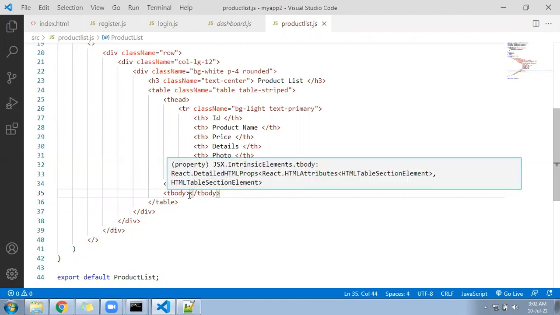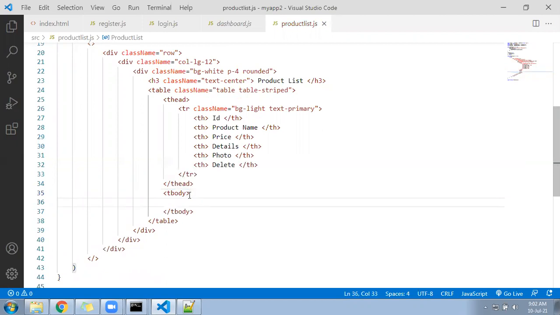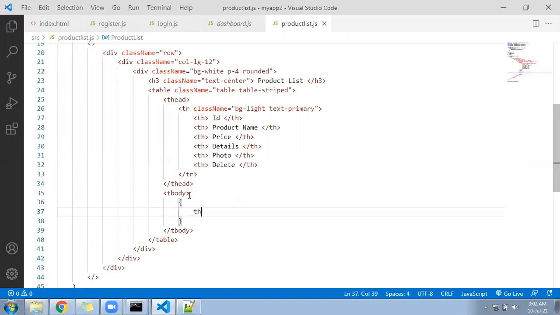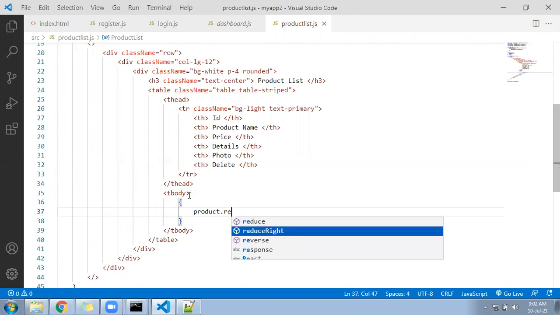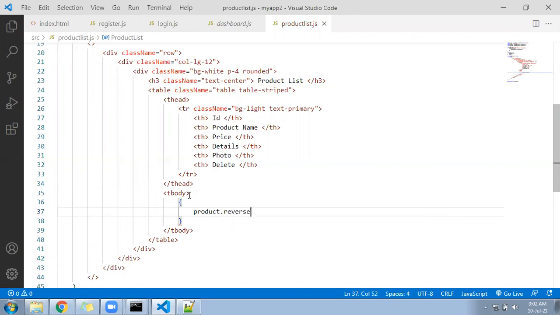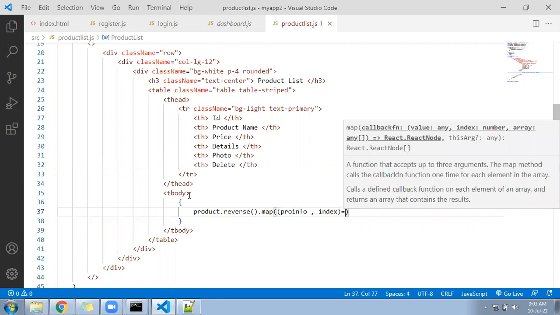Under the tbody, you will write the map function, not this.dot, because it's not a class component, only product.reverse function I'll use here to display the last product on the top. product.reverse.map. Okay. proinfo variable, comma, index also required. Further, if needed, we can use that.